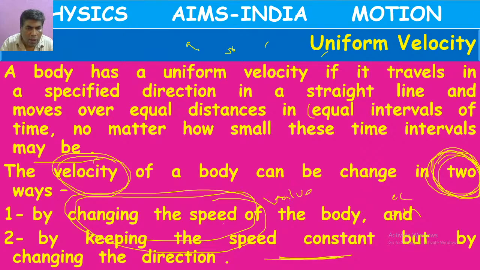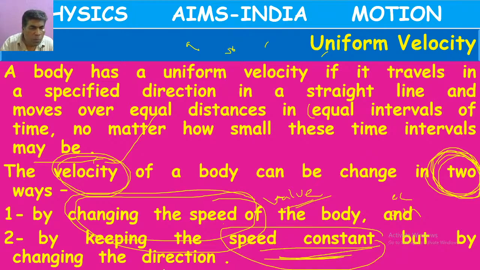By changing the value of the speed, automatically velocity will change. What is the second thing? Speed is constant, speed is not changing, but direction is changing. So then also velocity will be changed.